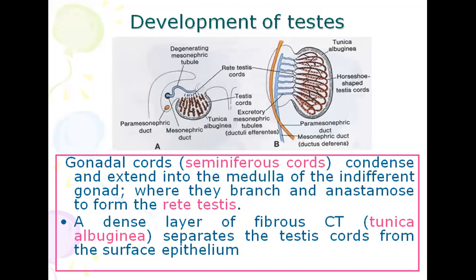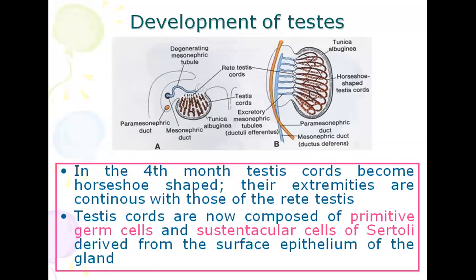And after this, a layer forms between the coelomic epithelium and these tubules, that is the tunica albuginea. It separates the seminiferous tubule from the coelomic epithelium. In the fourth month, the testis cords become horseshoe shaped. In B, you can see these are the horseshoe shaped.